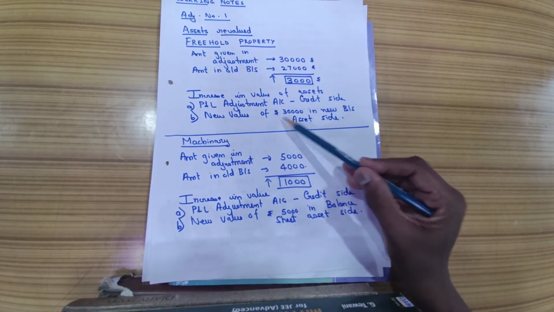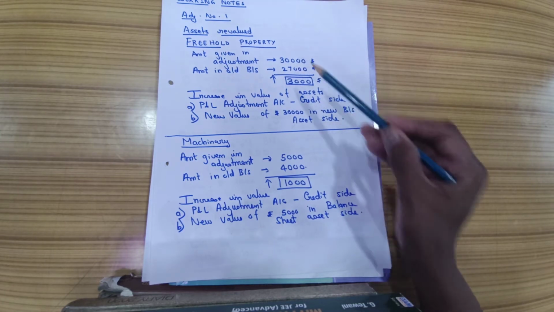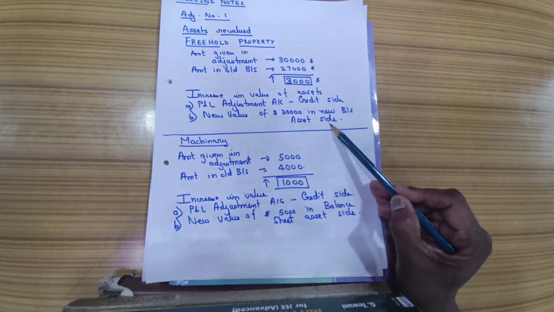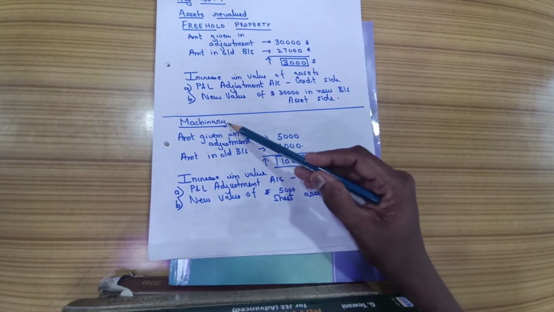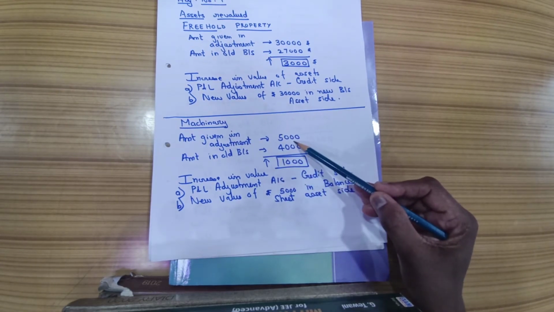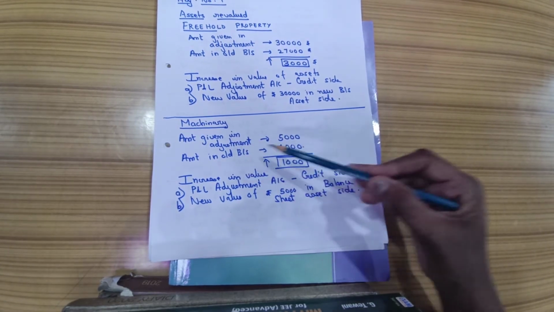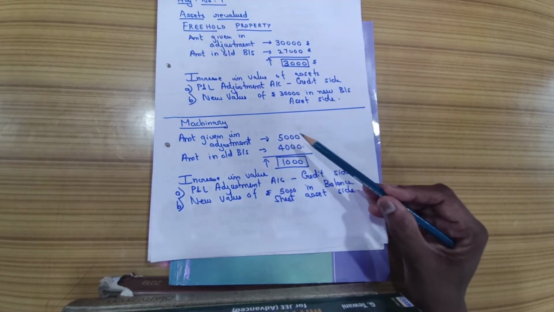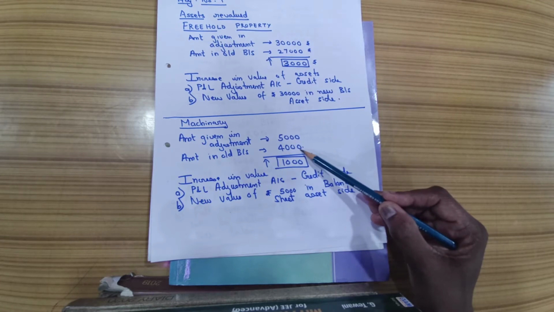And the new value of rupees 30,000, which is given in the adjustment, will be given in the new balance sheet asset side. Second, the same adjustment was regarding machinery. The amount given in the adjustment is equal to 5,000, whereas the amount in the old balance sheet is 4,000. The same case, that is, the adjustment amount is greater than the balance sheet amount.